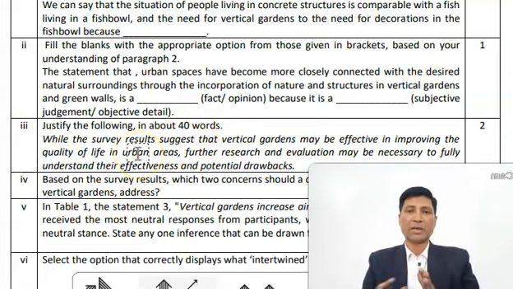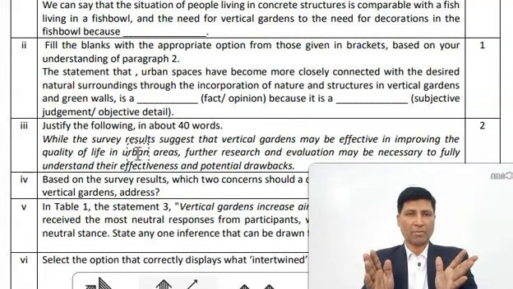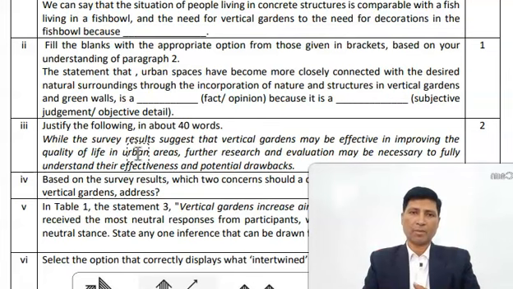Now, how to understand the difference between fact and opinion? A fact is true to everyone. Like if you say that man is mortal, means man has to die, it is a fact because it is universally true. If you say that this earth is round, it is a fact. So fact is true to everyone.